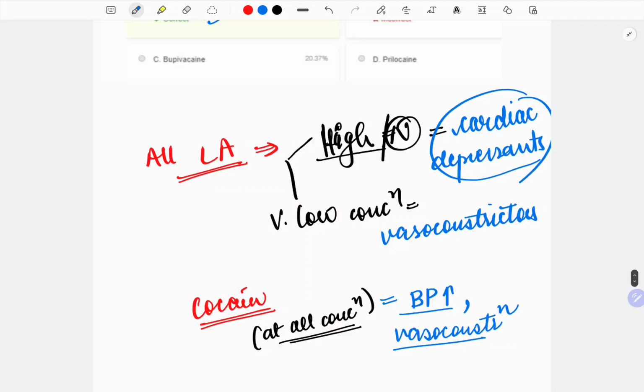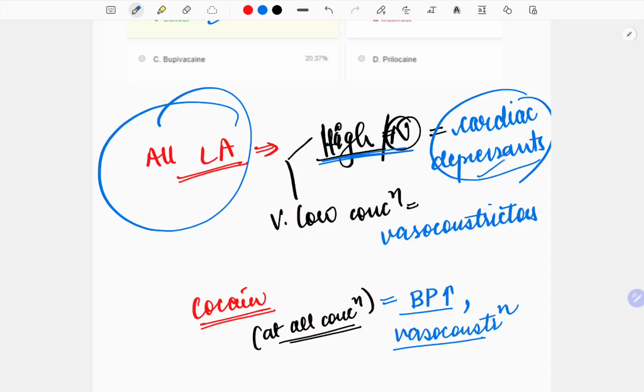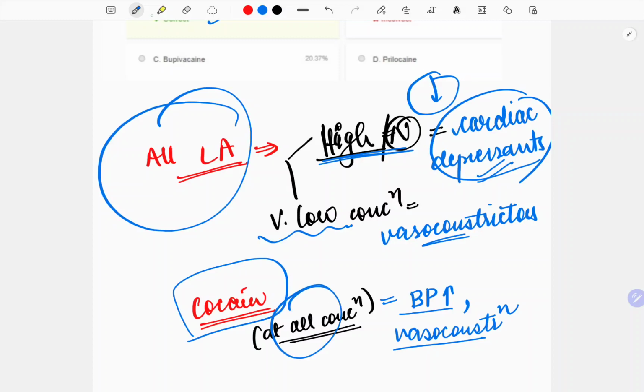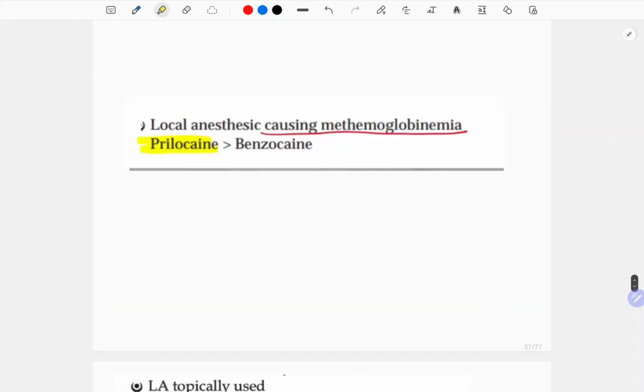This is important. All the local anesthetics at high and normal dose cause cardiac depression, and at a very, very low dose they cause vasoconstriction. But cocaine at all doses will cause an increase in BP and vasoconstriction. So it will show this effect at all levels. Local anesthetic causing methemoglobinemia is prilocaine followed by benzocaine.